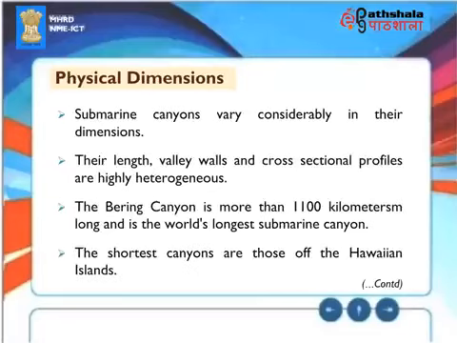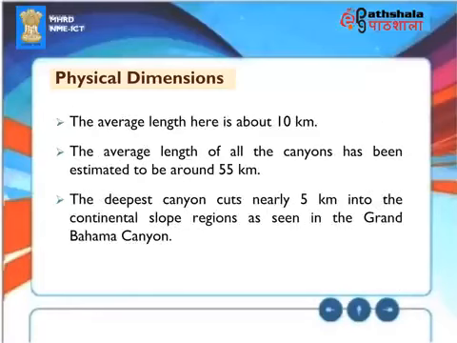Physical dimensions. Submarine canyons vary considerably in their dimensions. Their length, valley walls, and cross-sectional profiles are highly heterogeneous. The Bering Canyon is more than 1,100 kilometers long and is the world's longest submarine canyon. The shortest canyons are those off the Hawaiian Islands. The average length here is about 10 kilometers. The average length of all the canyons has been estimated to be around 55 kilometers. The deepest canyon cuts nearly 5 kilometers into the continental slope regions, as seen in the Grand Bahama Canyon.